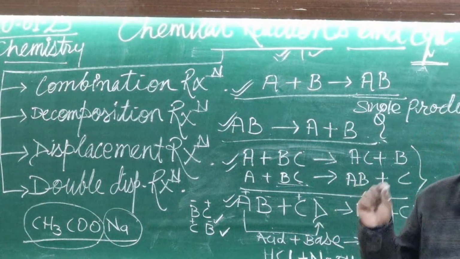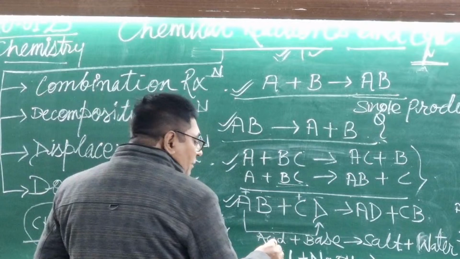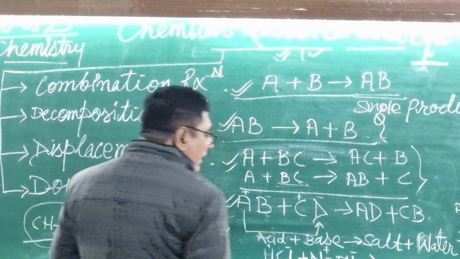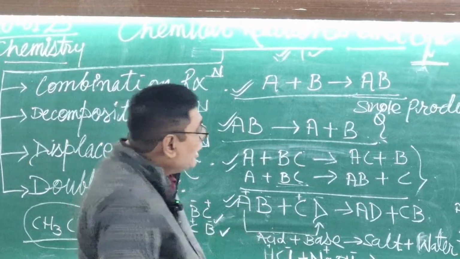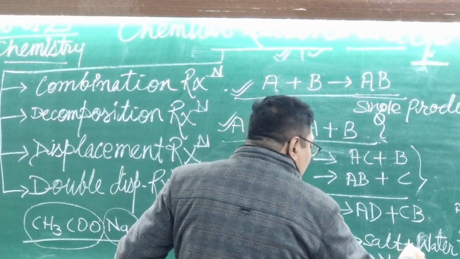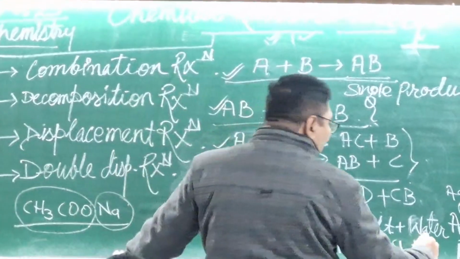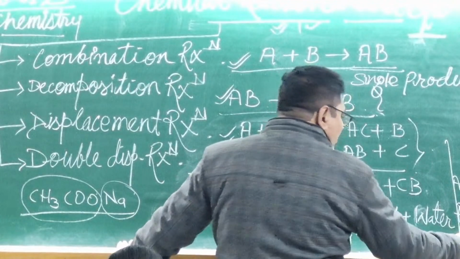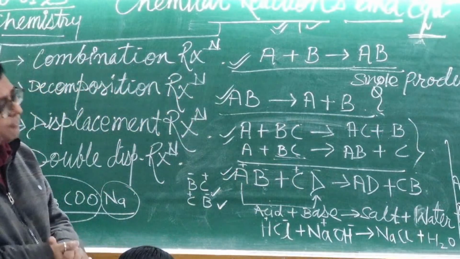The reactant compounds are HCl and NaOH. H is positive, Cl is negative, Na is positive, OH is negative. Then the negative portion combines with the positive portion: it makes NaCl, plus the H positive and OH negative combine with each other and make H2O. This is called a double displacement reaction.